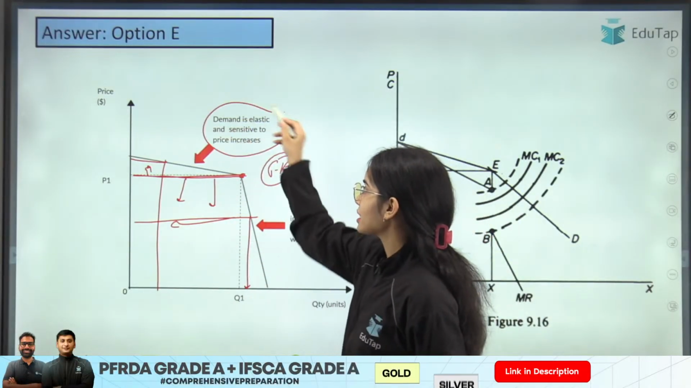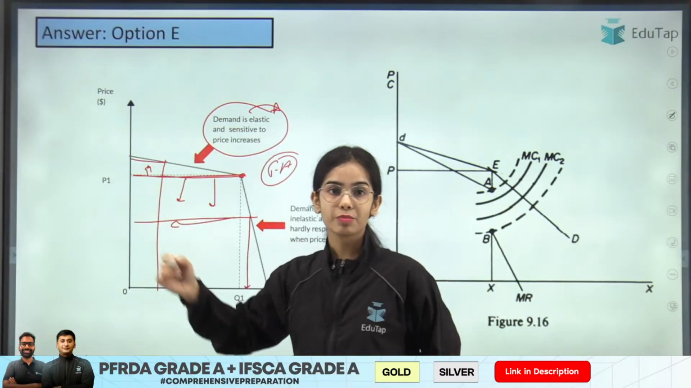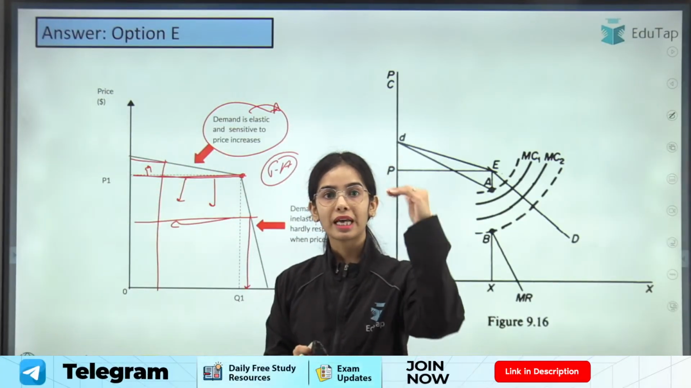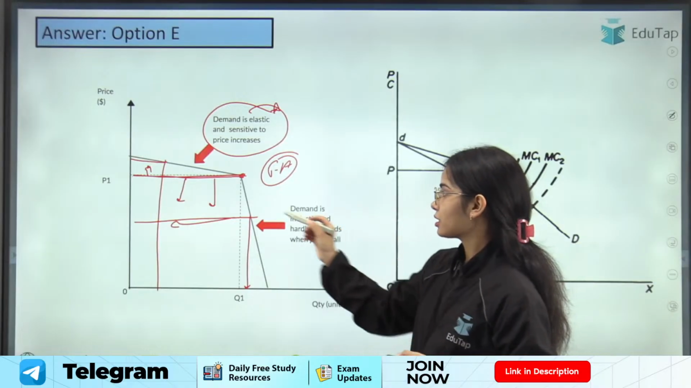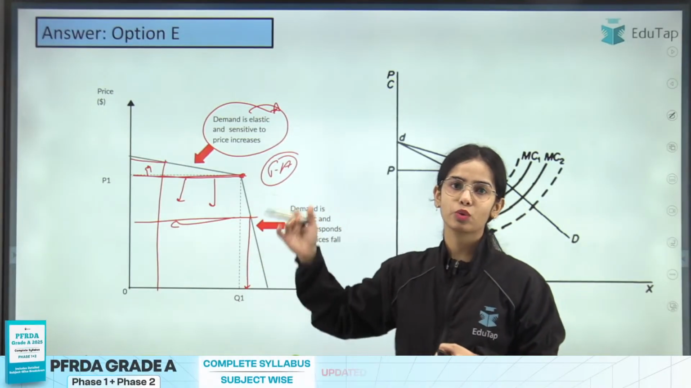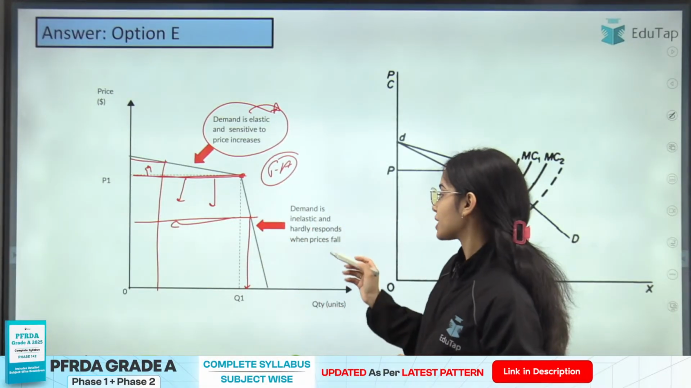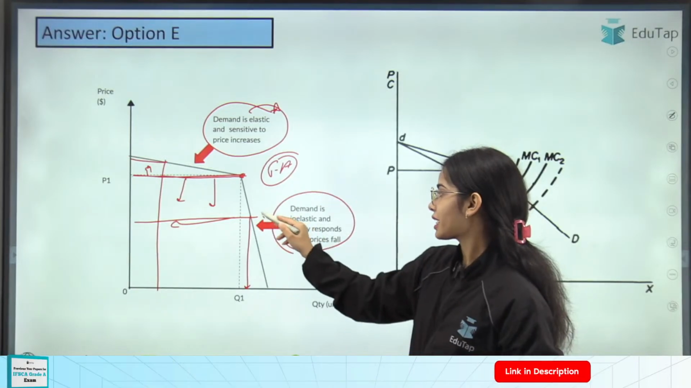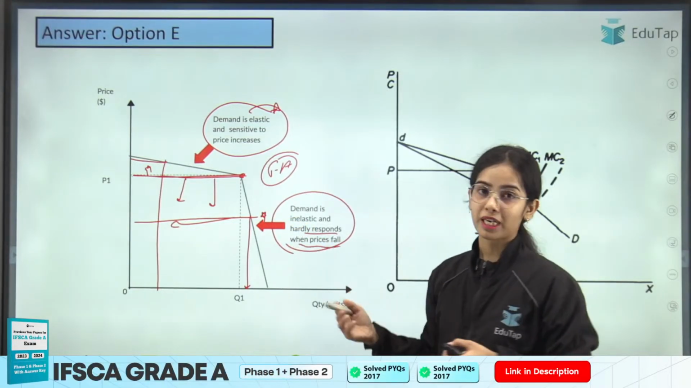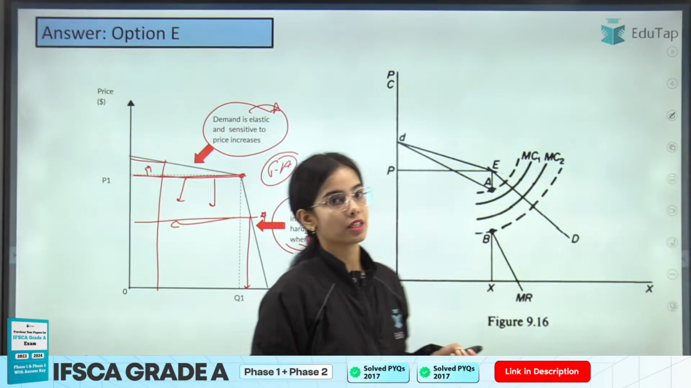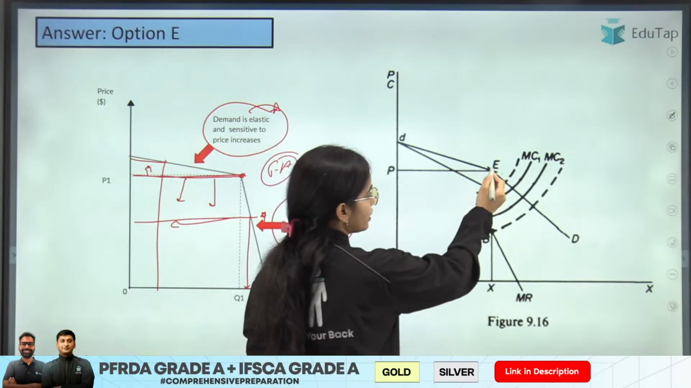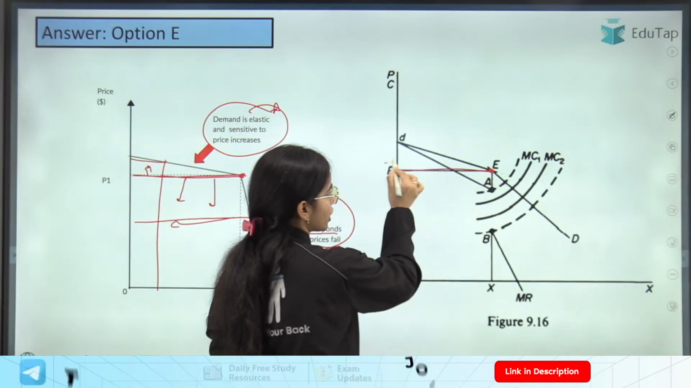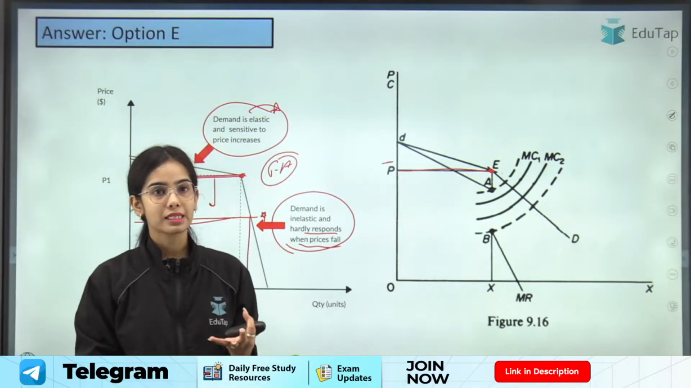So demand is elastic and sensitive to the price increase because only one firm increases the price and the other firms are not following. And when the price is decreasing, the other firms also follow because they do not want to lose their market share. So that's why demand is inelastic and hardly responds when the price falls, because all the firms are decreasing their price to not lose the market share. Okay, now here the price is rigid. So the kinked demand curve shows that the price is rigid.